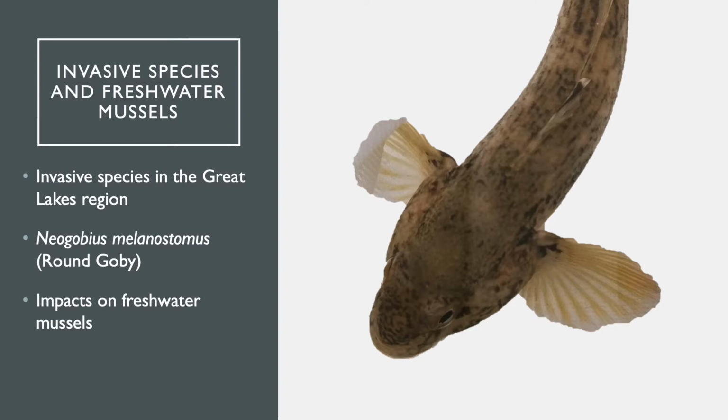Neogobius melanostomus, also known as the Round Goby, is an invasive fish species that was likely transported here in the early 1990s in the ballast water of ships, and has now invaded much of the Great Lakes region, wreaking havoc on native ecosystems, mainly through competition with other fish and predation on native fish eggs and fry.